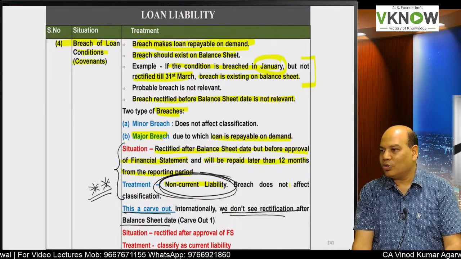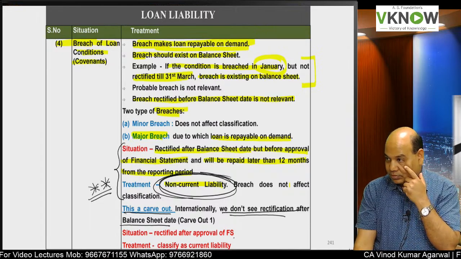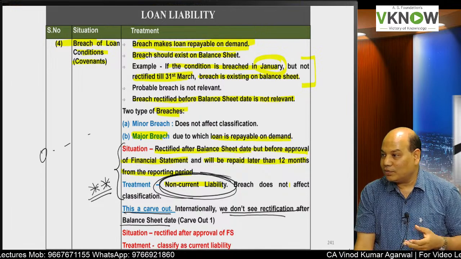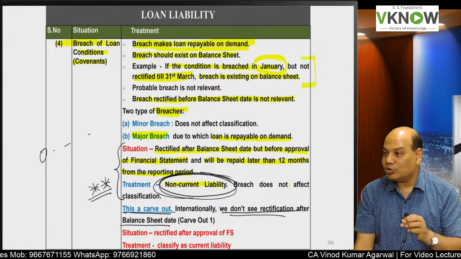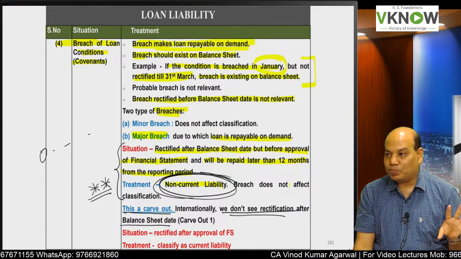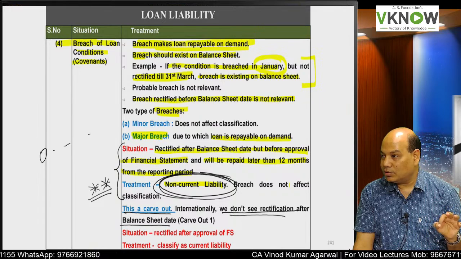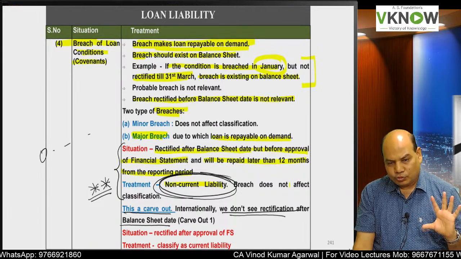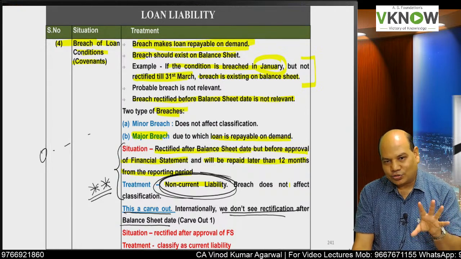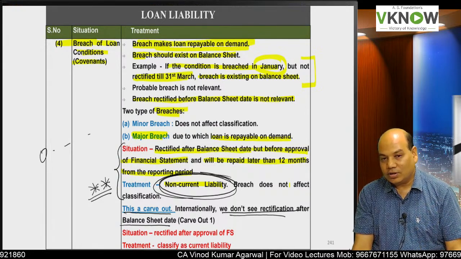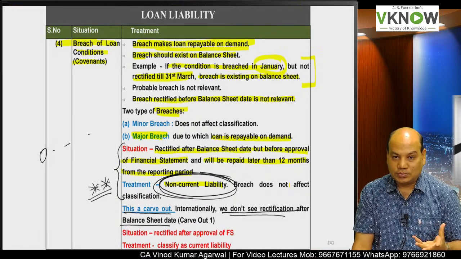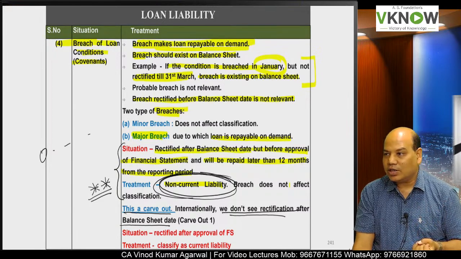Their current ratio will go into fraction. It will become point something, not even 1. If I put all those loan into current liability, imagine showing a current ratio less than 1 in fraction. Would you be able to convince the potential investor and lenders to lend you money? If they lend you, they will charge high rate of interest also, because their risk goes up. Your credit rating will go down like anything.